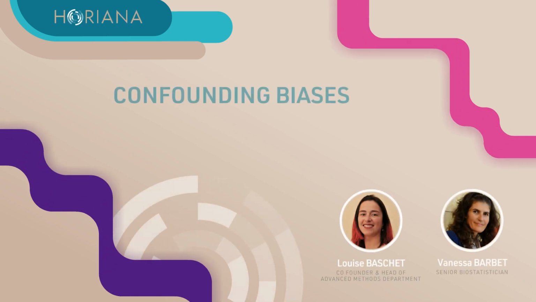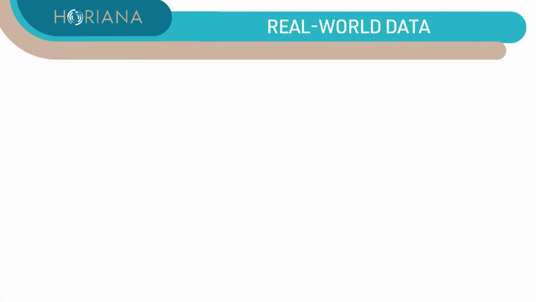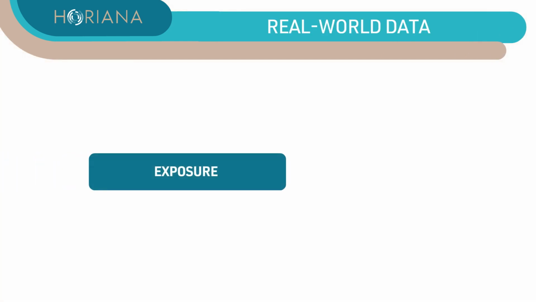What are confounding biases in real-world evidence? The objective of real-world evidence can be to assess the association between an exposure, for example a treatment or management, with an endpoint, which can be an event of interest, such as death or cure, or success of the management.